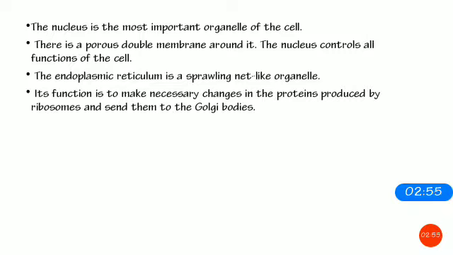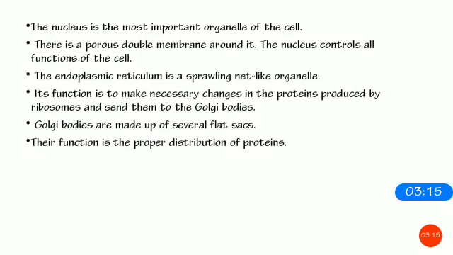The origin of the endoplasmic reticulum is basically the nuclear membrane. Its function is to make necessary changes in the protein produced by the ribosome and send it to the Golgi bodies. Golgi bodies are made up of several flat sacs. We are going to see how they look in detail, and their function is the proper distribution of protein.